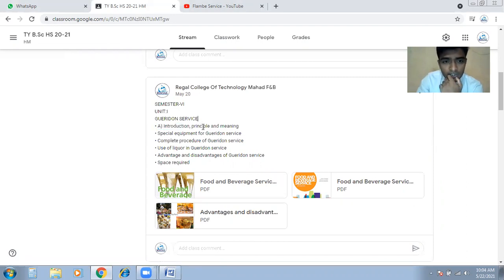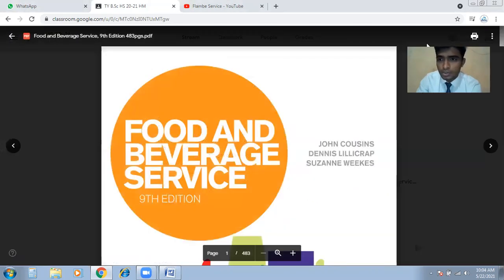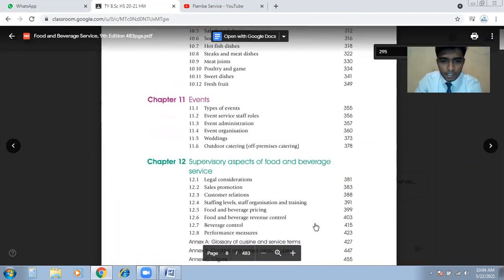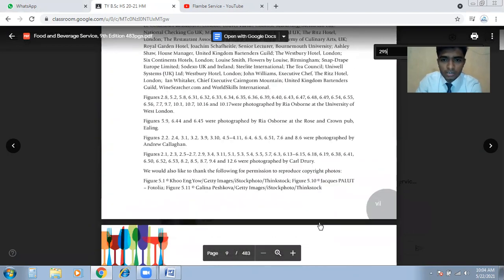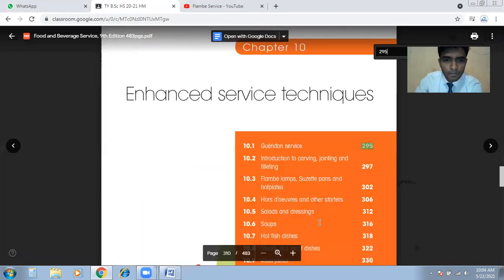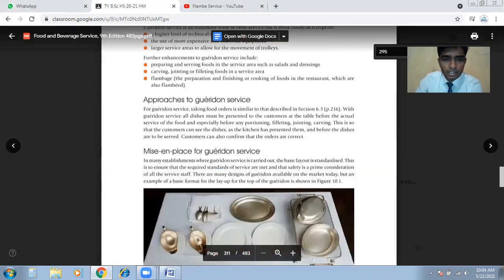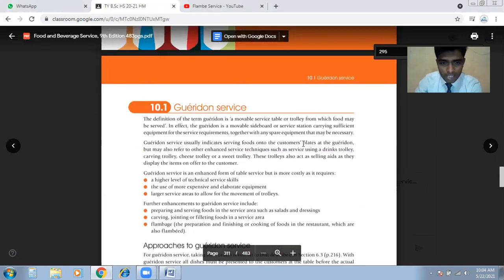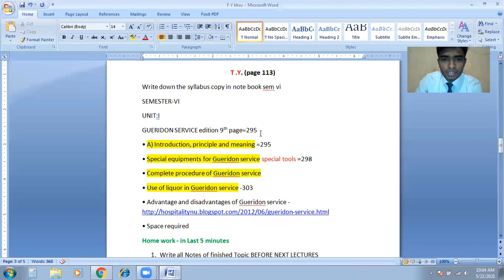So now you guys need to see the notes on this. Garidon Service is on page number 295, something like that. We will start on that page. Here we go. We are now on page number 295. You can see Garidon Service, chapter 10.1 in the ninth edition. Now we will discuss the introduction, principle, and meaning of Garidon Service.